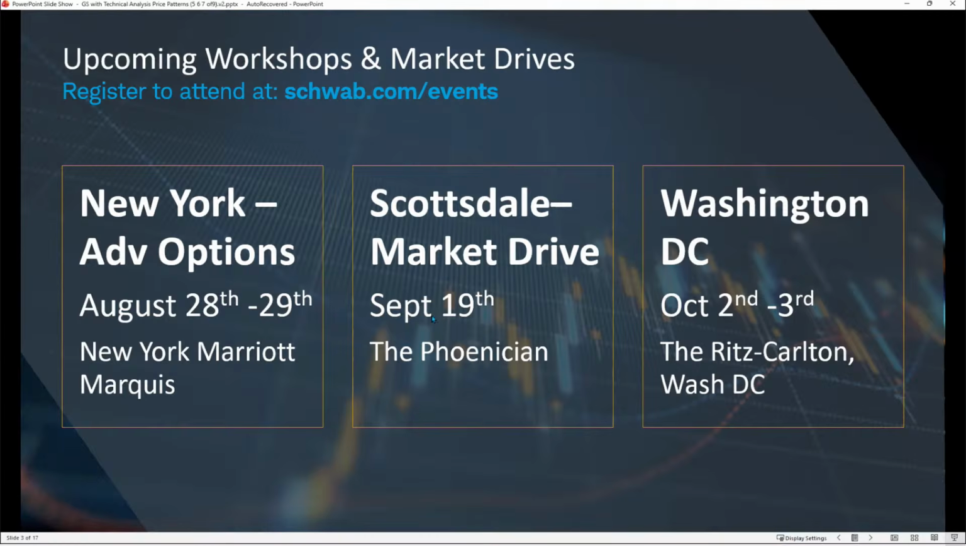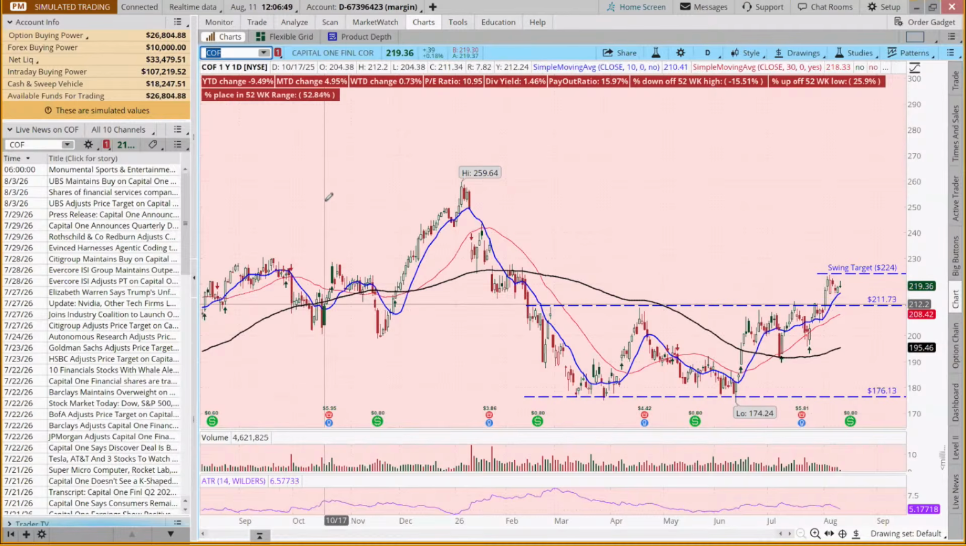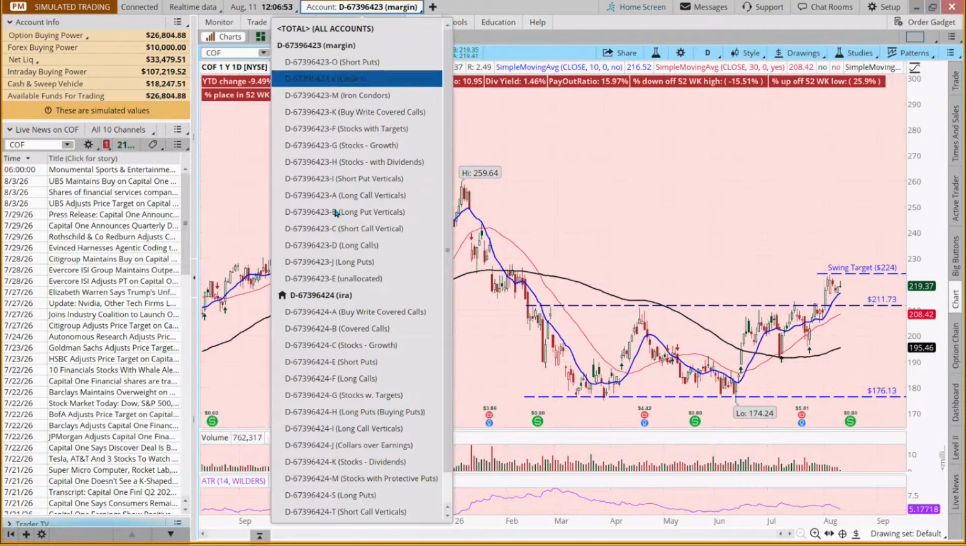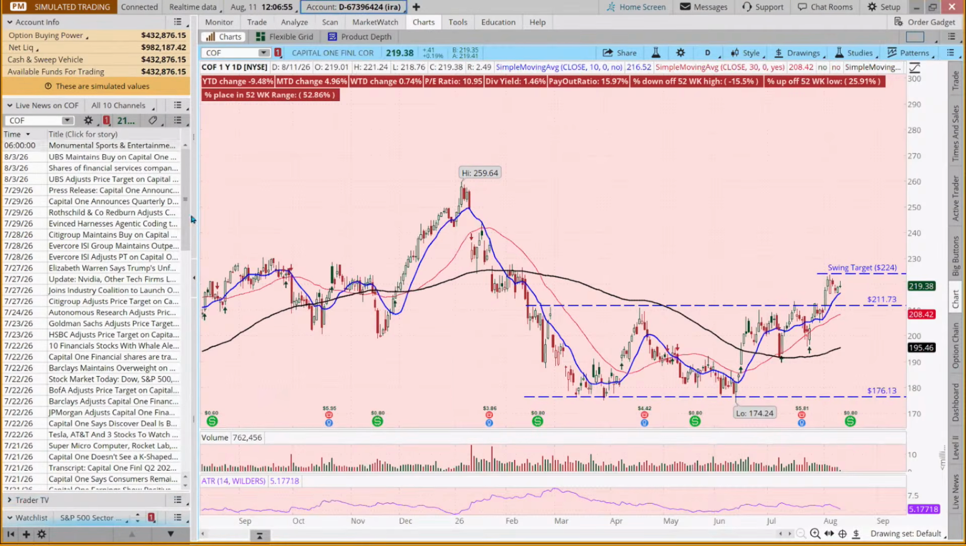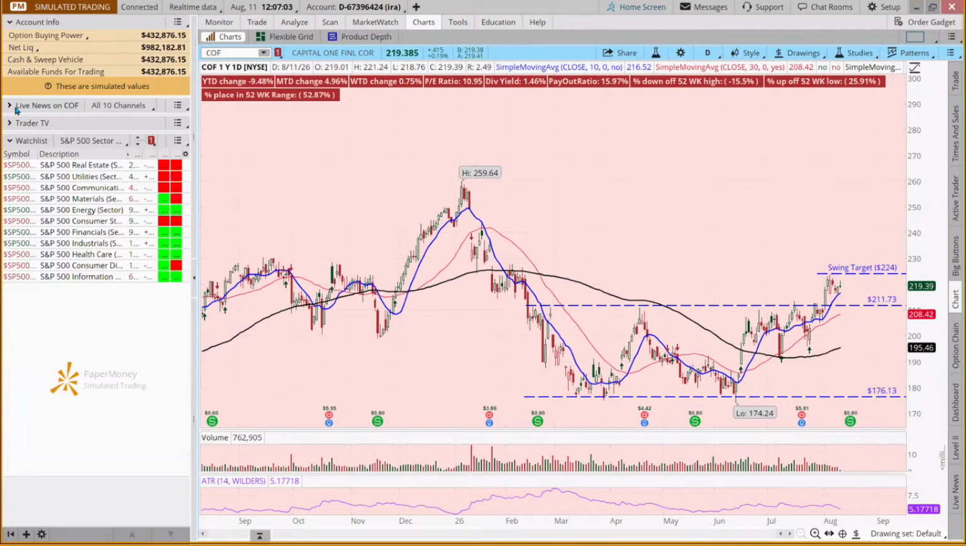Okay. Awesome. So let's get out and start looking at the charts. And I thought we could start with Capital One Financial, and let's go to my example account for this class. So financials have been strong. And how do I know that?